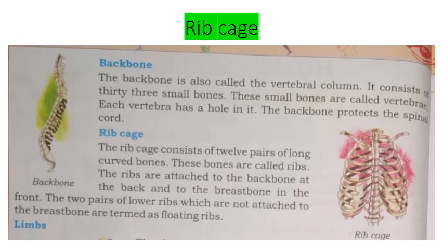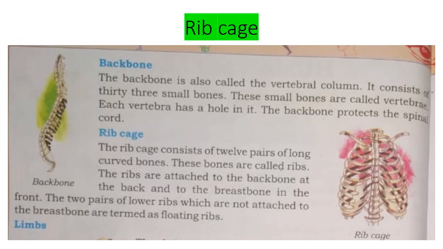The ribs are attached to the backbone at the back and to the breastbone in the front. The two pairs of lower ribs which are not attached to the breastbone are termed floating ribs. So, the ribs are attached to the backbone at the back side and to the breastbone in the front side.